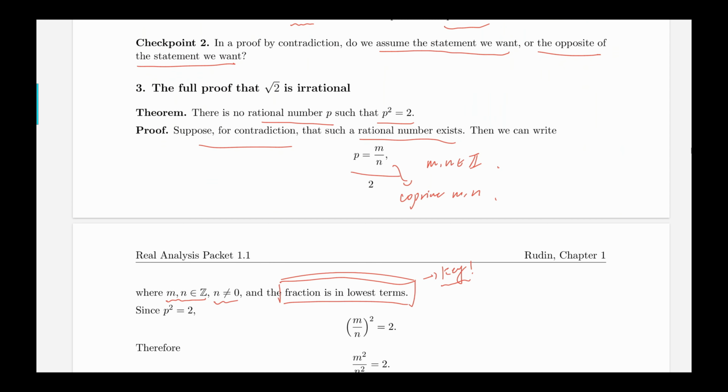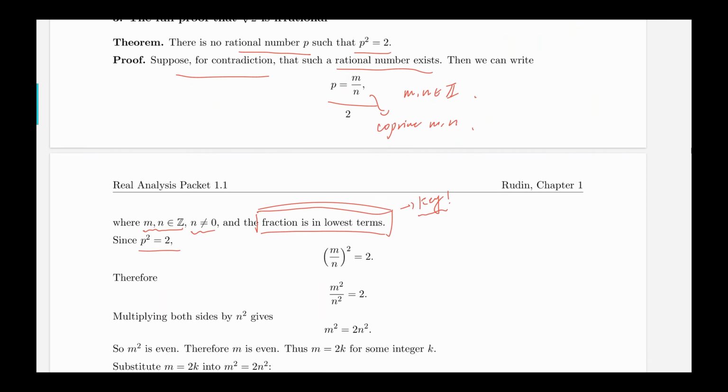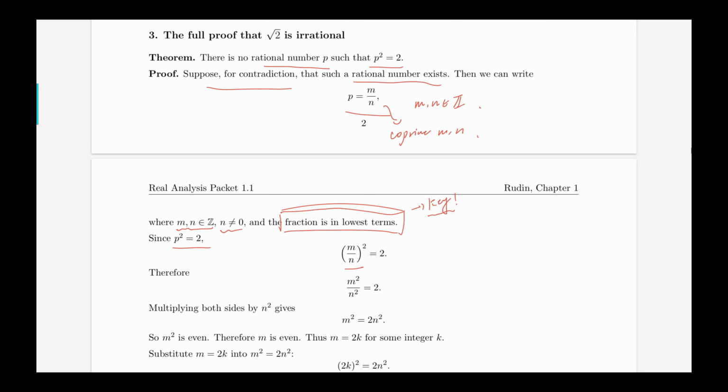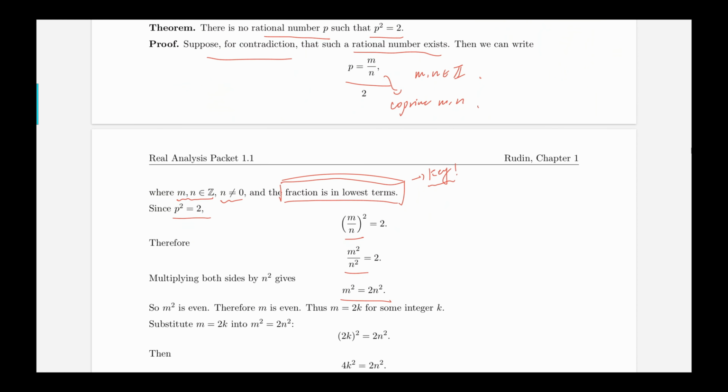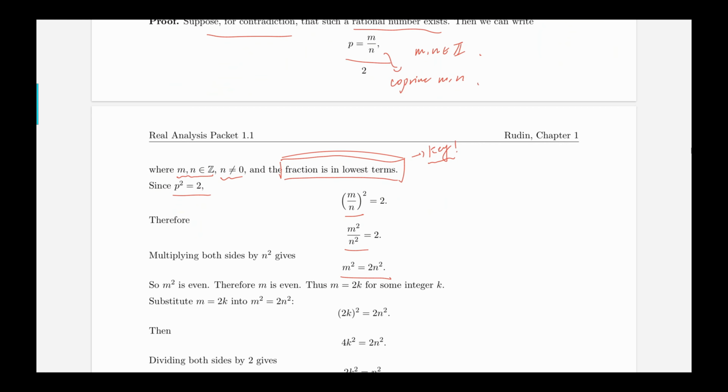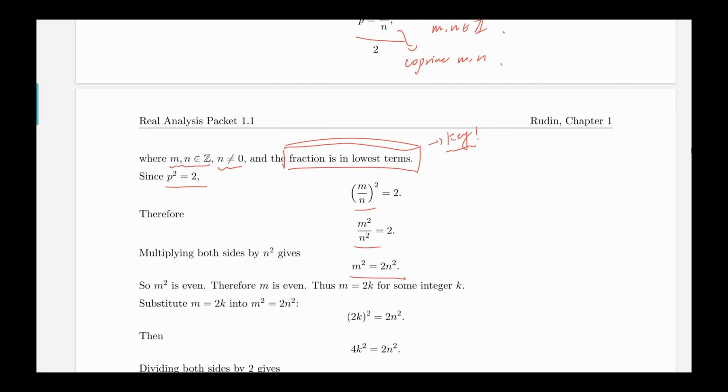Okay, so since p squared equals 2, then m over n, which is our p here, m over n squared equals 2. Therefore, m squared divided by n squared equals 2. Rearranging the equation a bit, I get m squared equals 2n squared. So since n is an integer, let's be careful here, this implies that n squared is also an integer. Therefore, m squared is equal to 2 times some integer, n squared. So this is an integer.